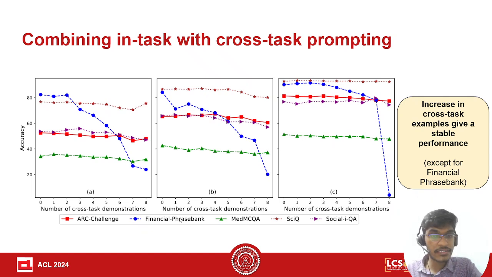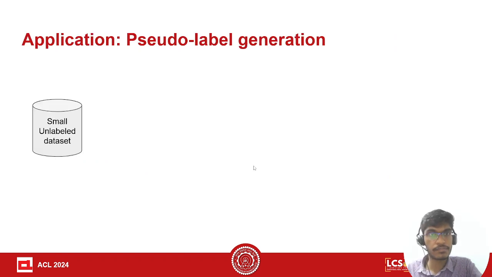And except for the dataset financial phrase bank, we saw that even when incorporating, say in this case, 8 cross-task examples and 0 in-task examples, versus 8 in-task examples, the performance is largely the same. This is for Llama 2 7 billion, this is for Llama 2 13 billion, and this is for GPT-3. So we see that an increase in cross-task examples gives a stable performance for all tasks except for financial phrase bank.